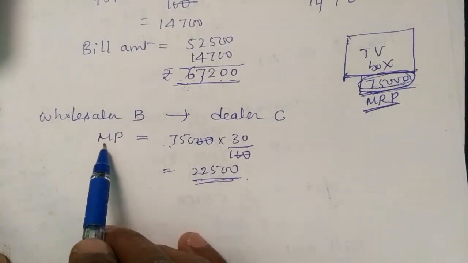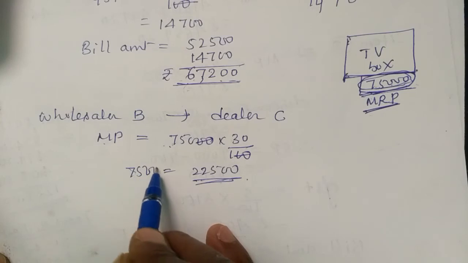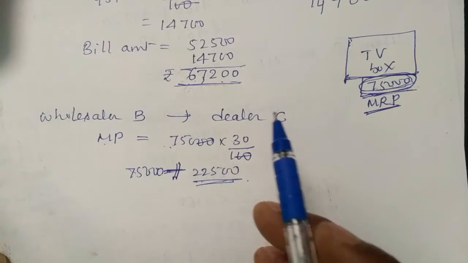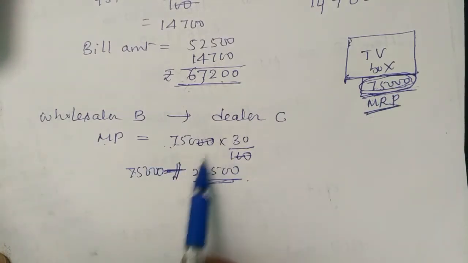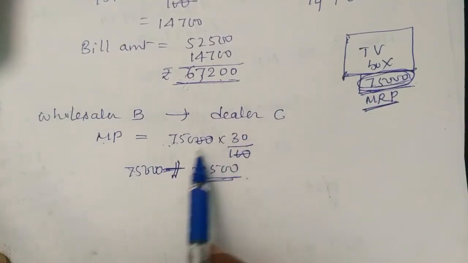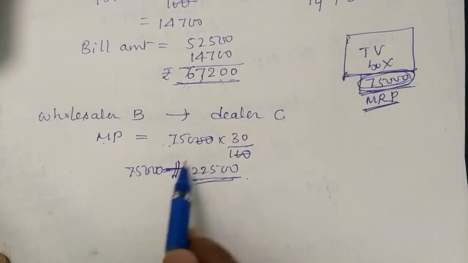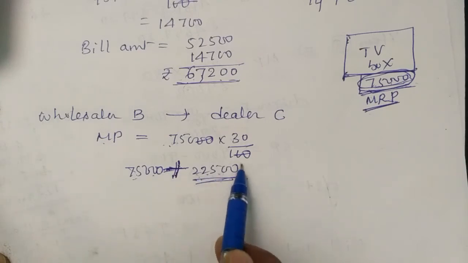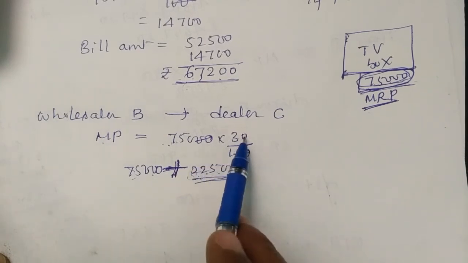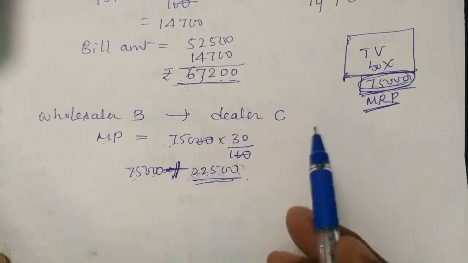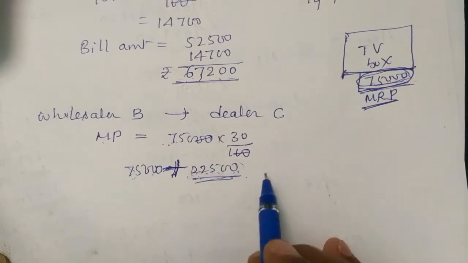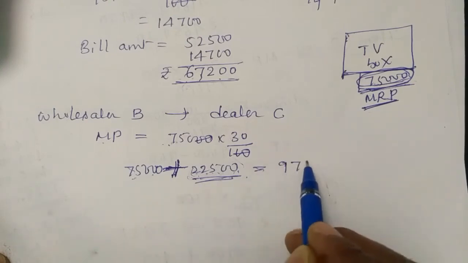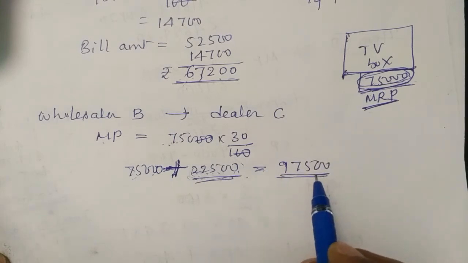So therefore, market price how much? Market price is already 75,000, plus he is increasing the market price by 30%. Increasing means plus: 75,000 old rate plus 22,500. How do we get this 22,500? 30% increasing means 22,500 is increasing. Totally, if we add this, it becomes 97,500. So the market price changes.